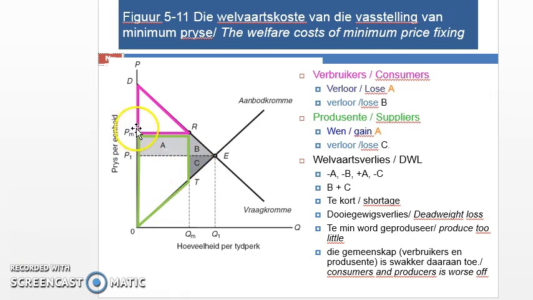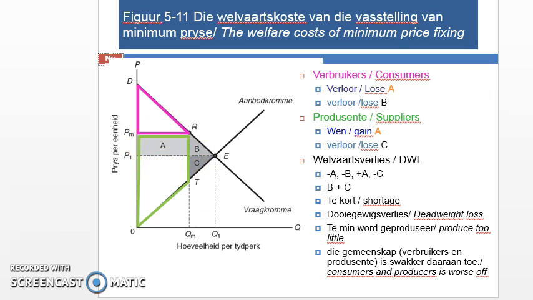Okay, so we impose a minimum price which is above equilibrium. So that means with a new price, our consumer surplus has decreased and it's now this purple triangle. However, our producer surplus has increased. It has now increased by that portion A as a result of a higher price.